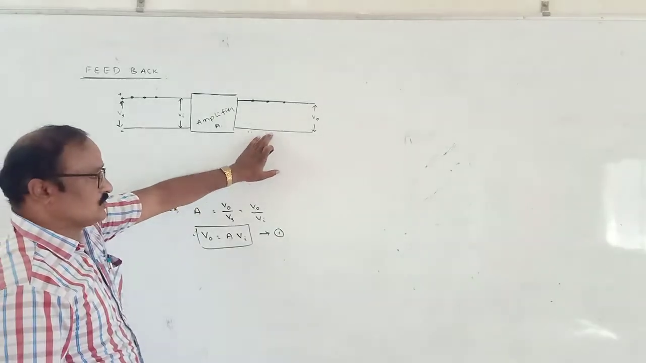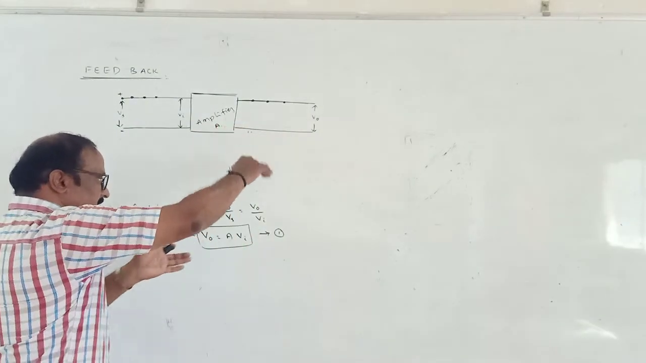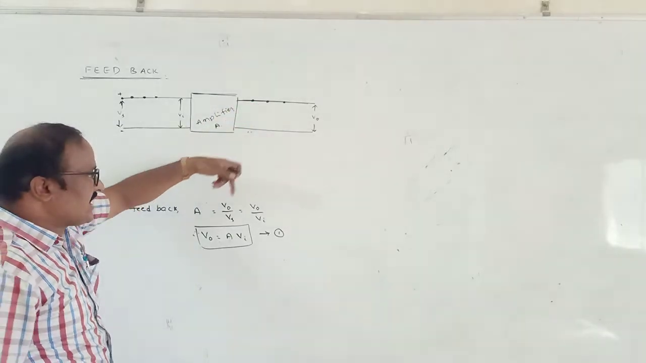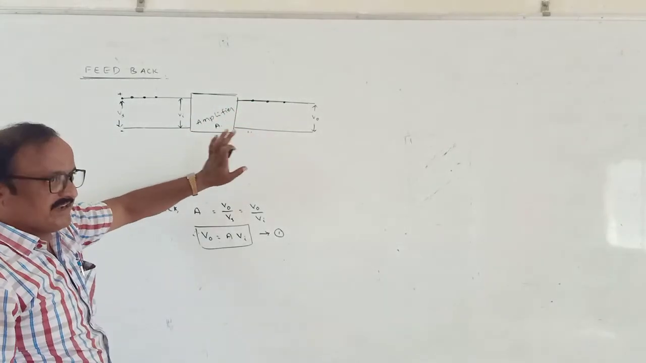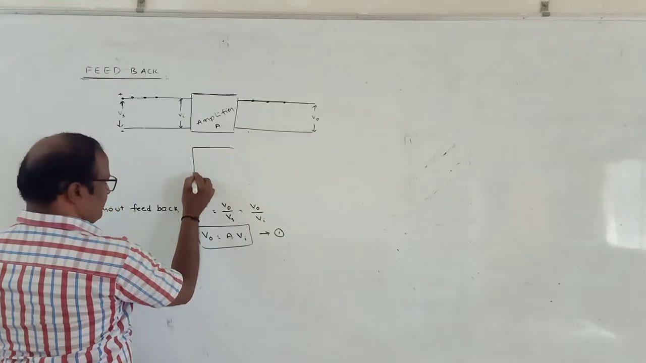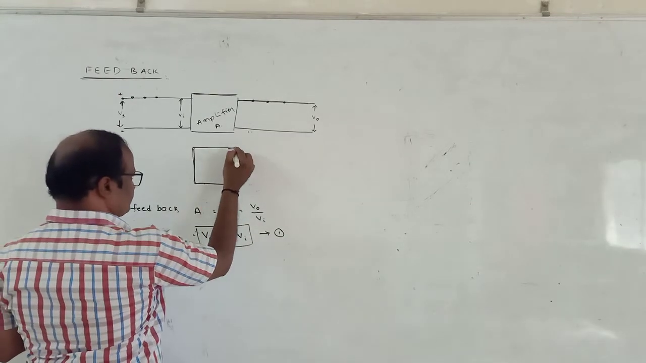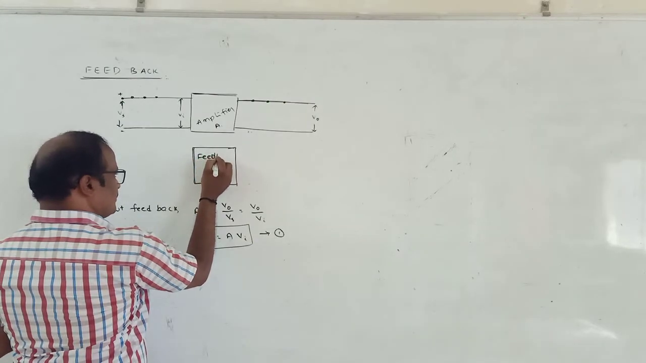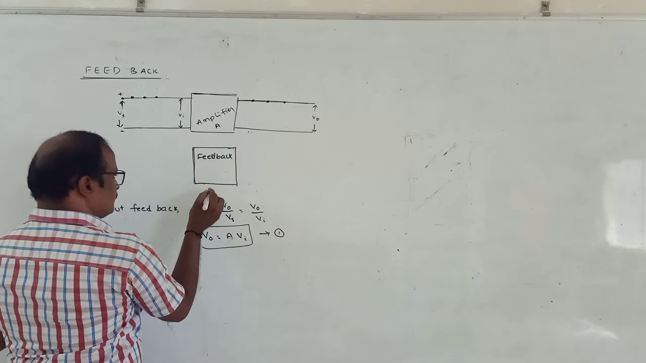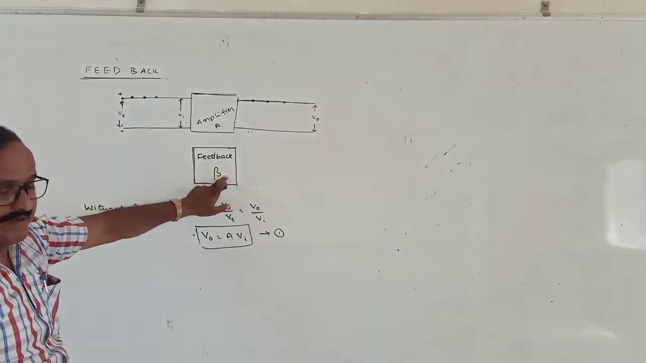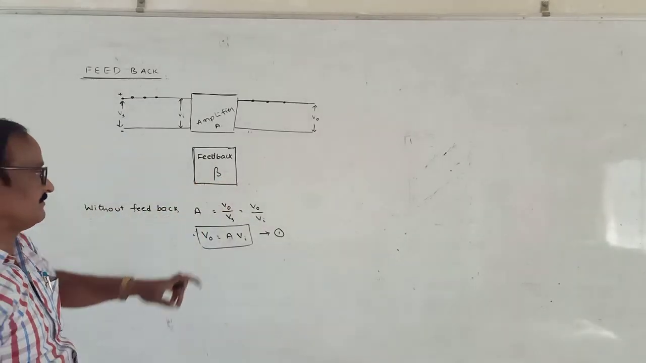From this output, a fraction may also be injected into the input region. For this we have another device, which is called the feedback device. Suppose it is a feedback circuit whose feedback fraction is beta. Beta is the feedback fraction.